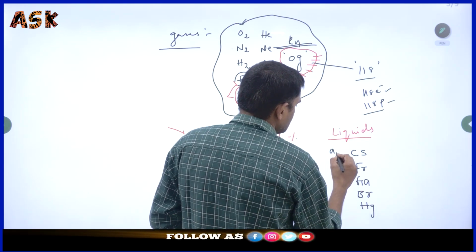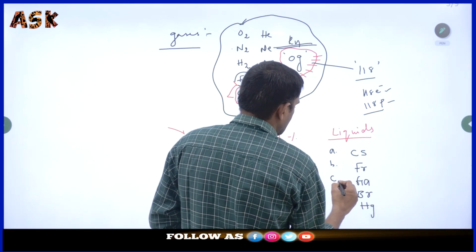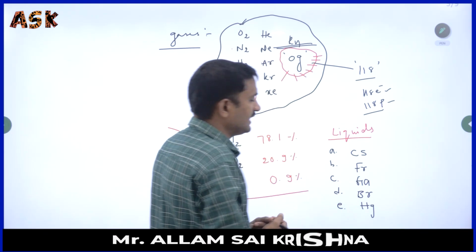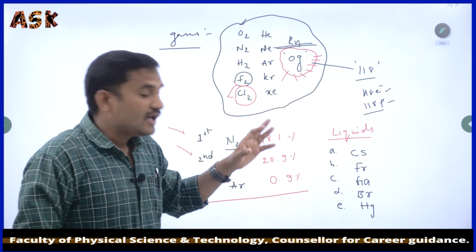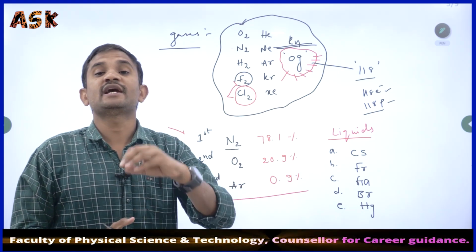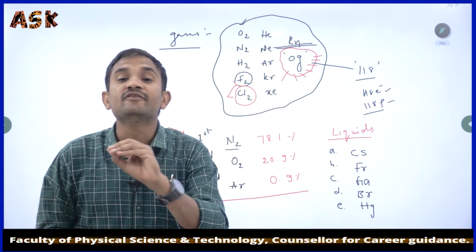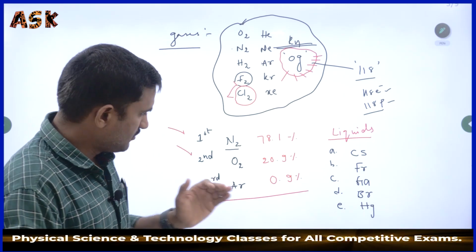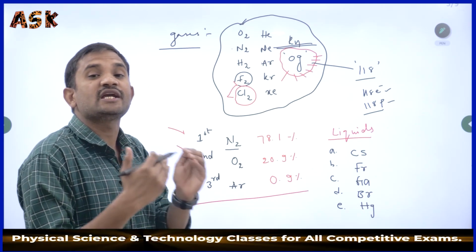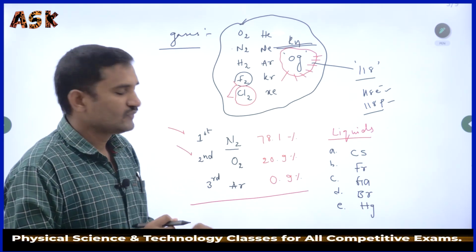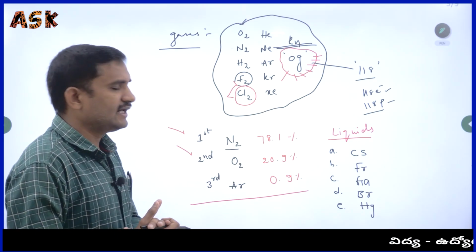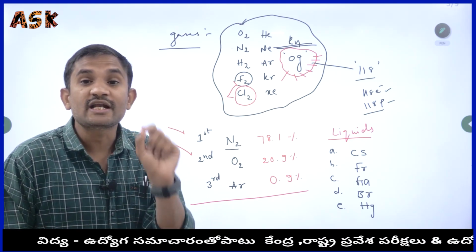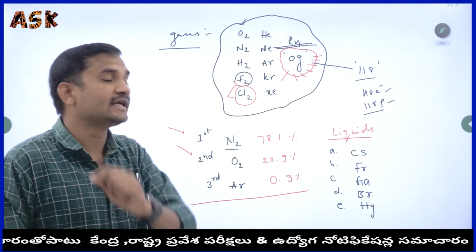How many elements are here? Five elements are there: option A, B, C, option D and option E. Among these five elements, which elements are present in the liquid state? I am just modifying the same question. From these five elements at room temperature, which elements are present in the liquid state?